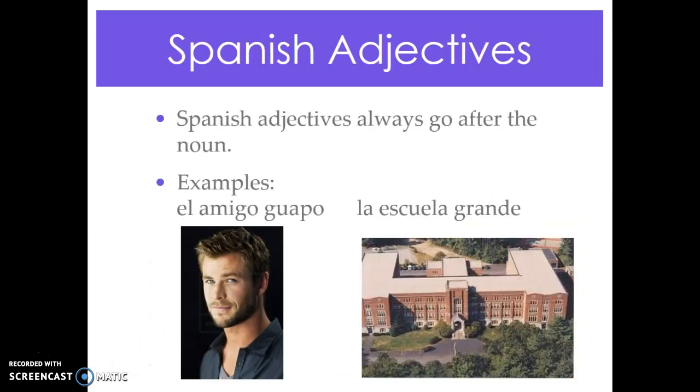Okay? Spanish adjectives always go after the noun in Spanish. I realize in English we always put it before, right? The pretty girl. In Spanish, it would be the girl pretty. So you have to put it behind. So here's some examples in Español. El amigo guapo. The handsome friend. Yes, indeed. La escuela grande. The large school.